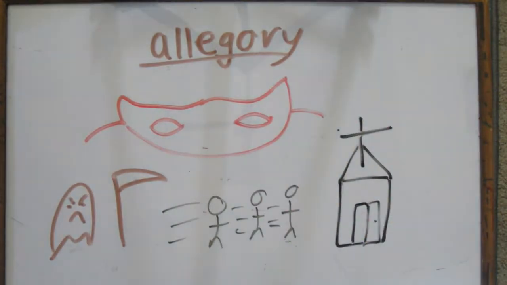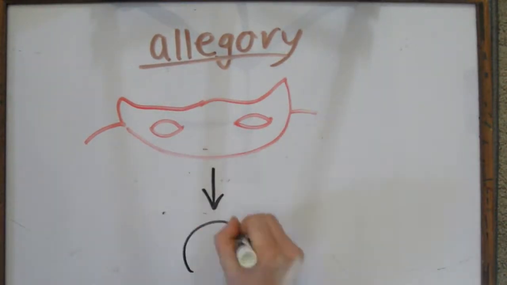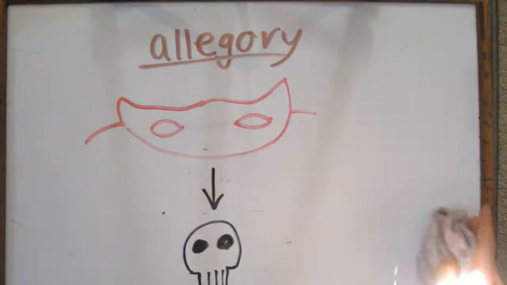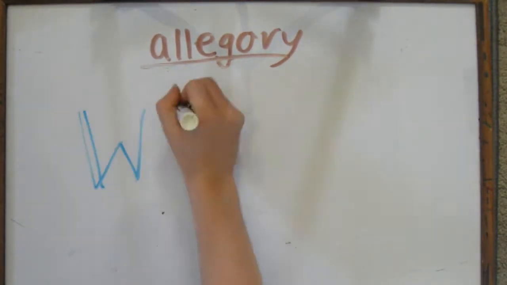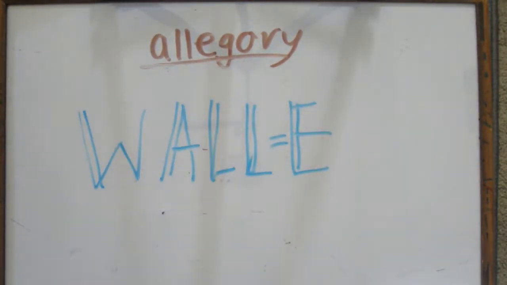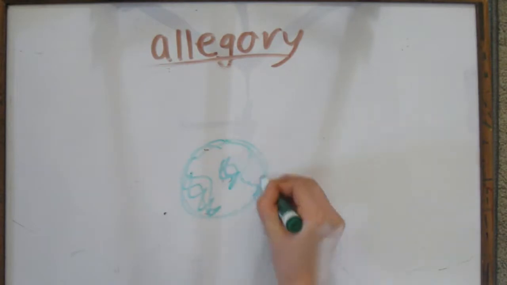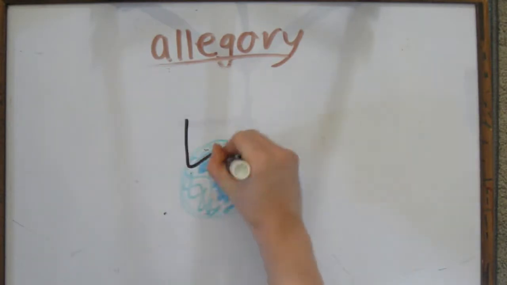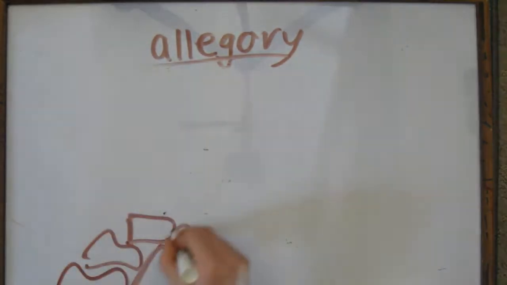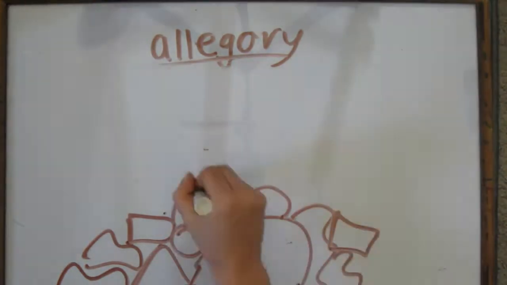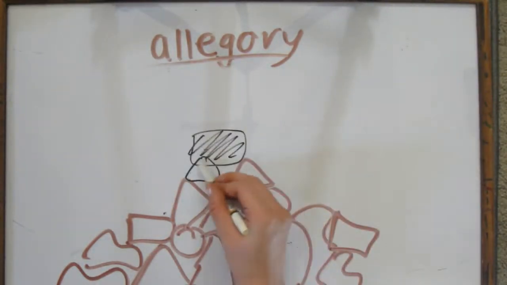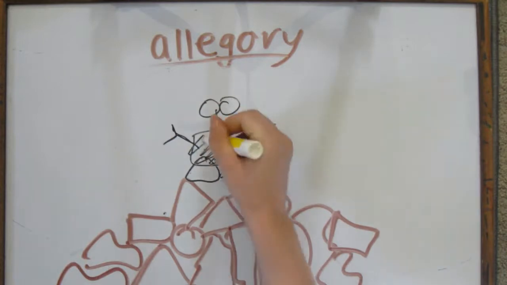The Red Death represents how no one can escape the grasp of death, because death takes no material form and it cannot be stopped. Another allegory is in Wall-E. The movie shows a time after the deterioration of Earth. The humans living at that time all live in space because Earth is unfit for living. It shows how important keeping the Earth clean is.